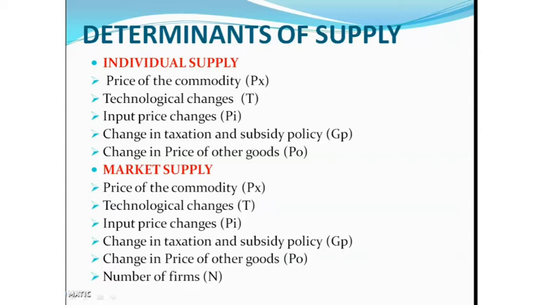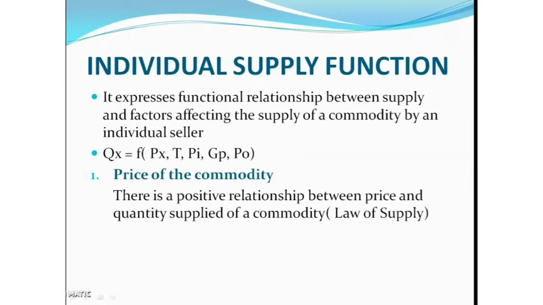So there is an individual supply function and also a market supply function. First of all, individual supply function. What do you mean by individual supply function? Individual supply function expresses the functional relationship between supply and the factors affecting the supply of a commodity by an individual seller. Here there is only one seller. What are the determinants of individual supply?